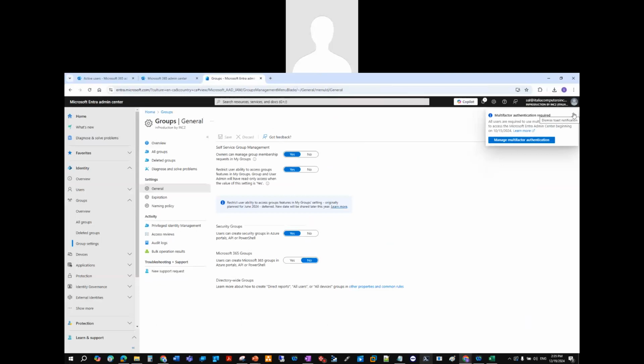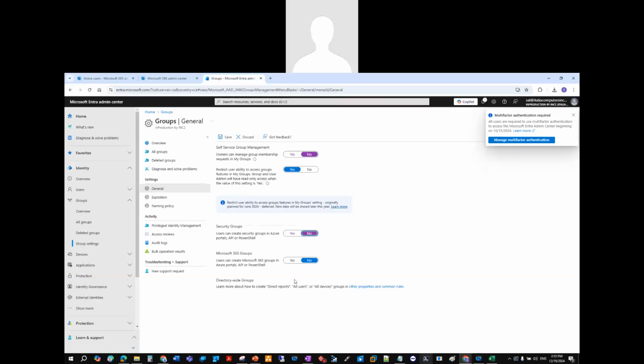So now, settings that I want. And again, owners can manage group memberships, and I'm going to say no to that.